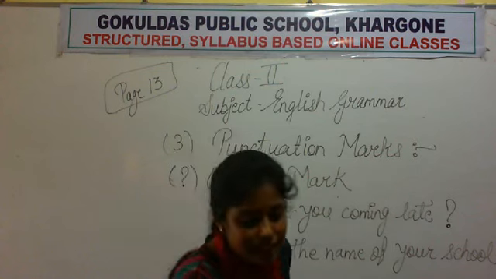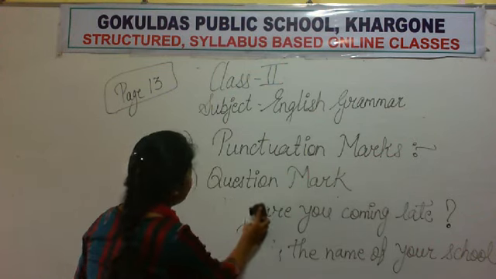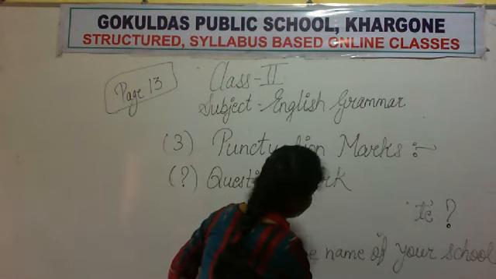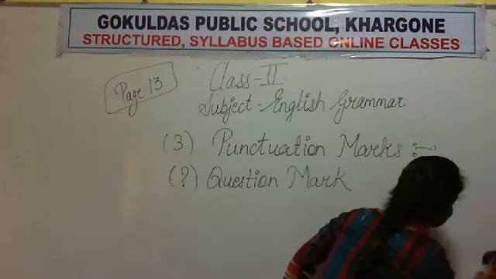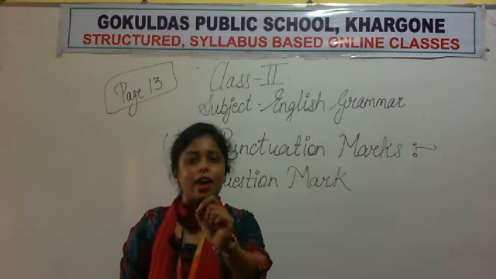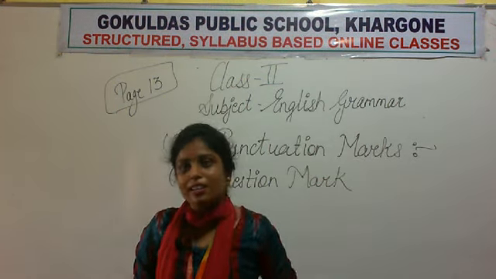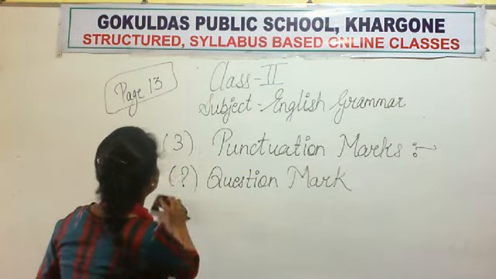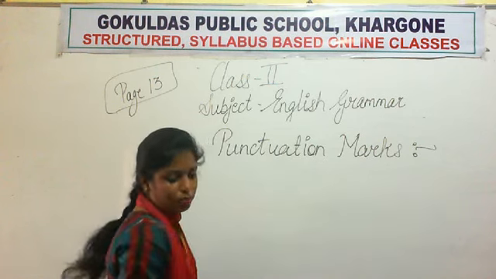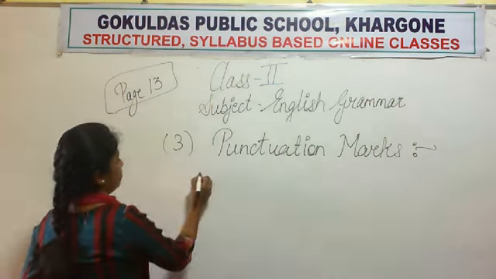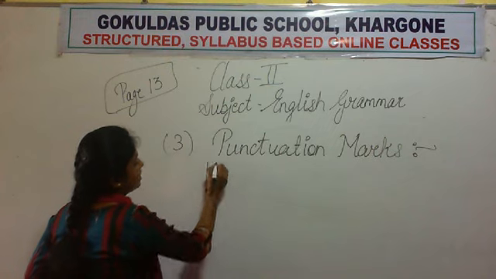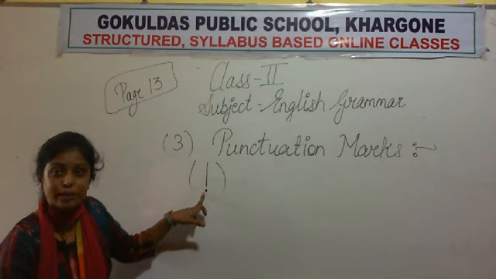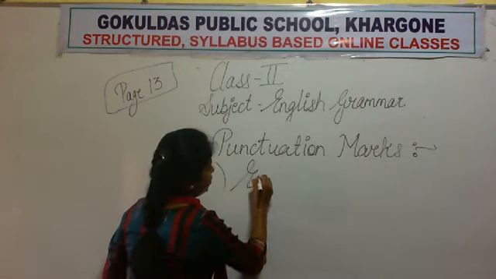Okay, now let's start. I hope the question mark is clear to you. Now let's start the exclamation marks. This is a bit difficult, but I know you are very intelligent children of our school, so you will get it easily. So the third punctuation mark is the exclamation mark, and the sign is this. Okay, one straight line and below it a full stop. So this is the exclamation mark.